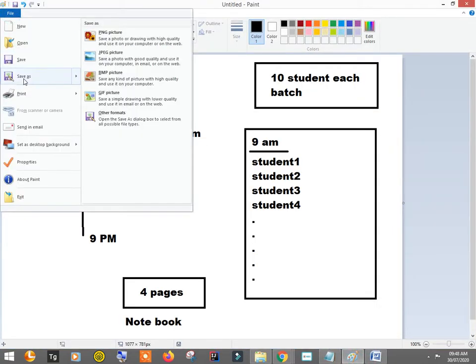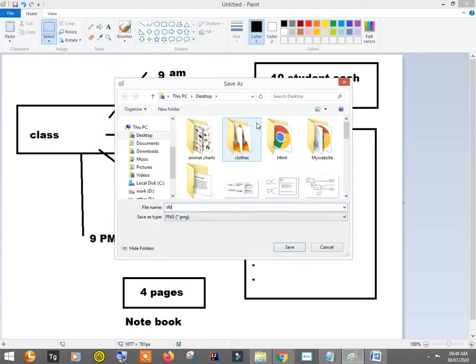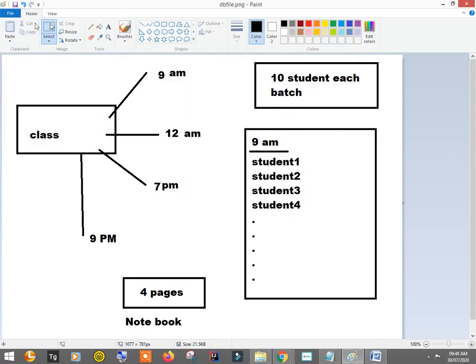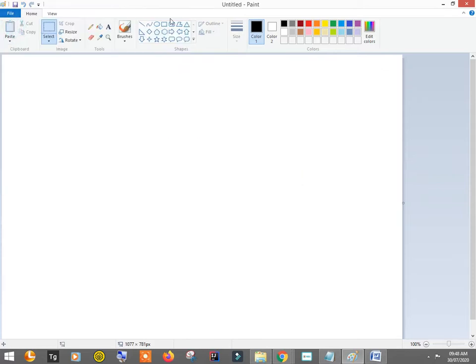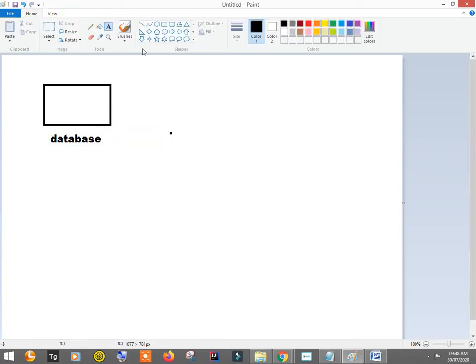Let's represent it on another diagram. Let me save as a file, let's say new. This is, let's say, a database. I'll represent this as a database. Now the database actually has multiple tables.